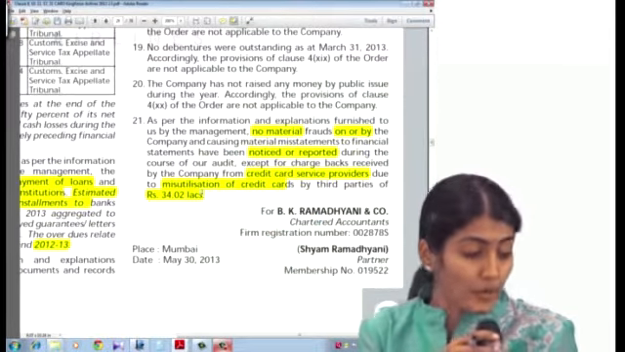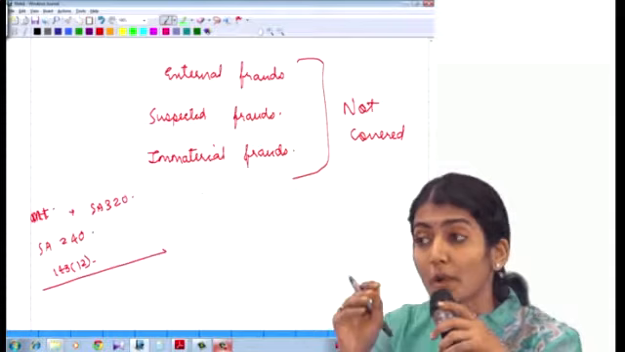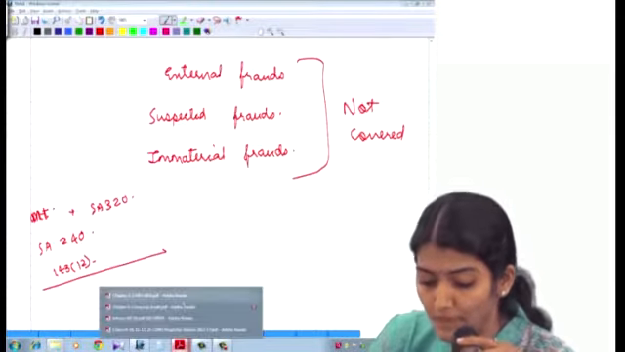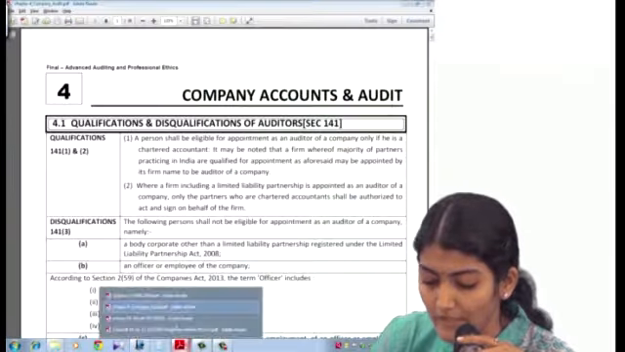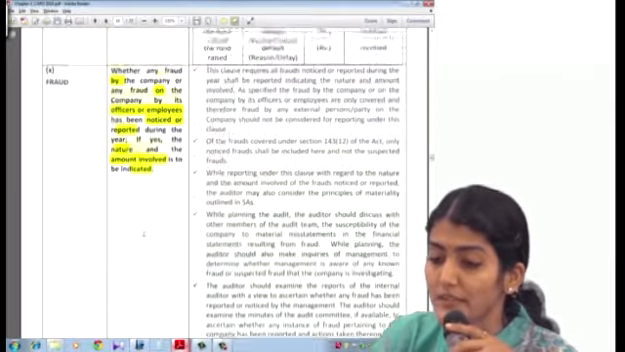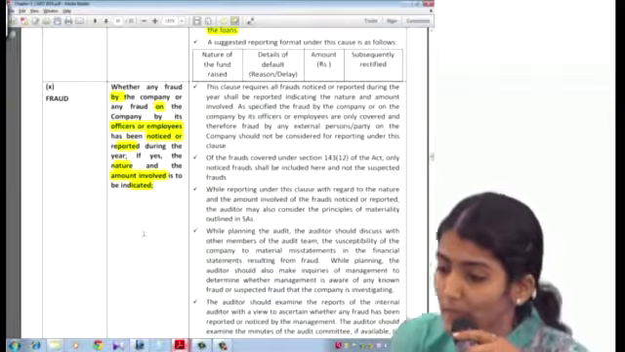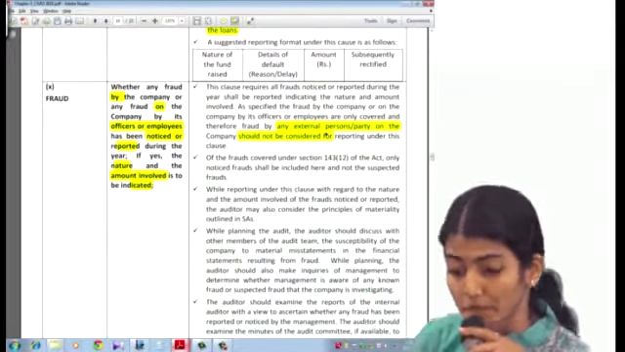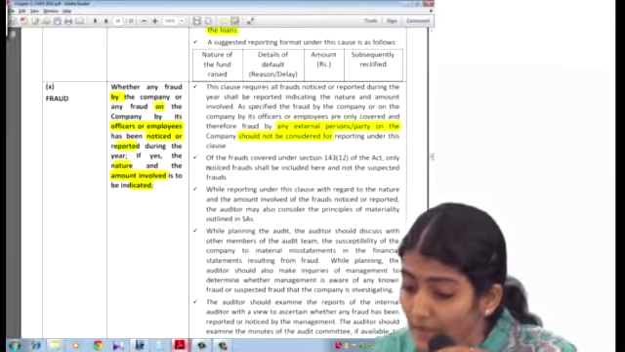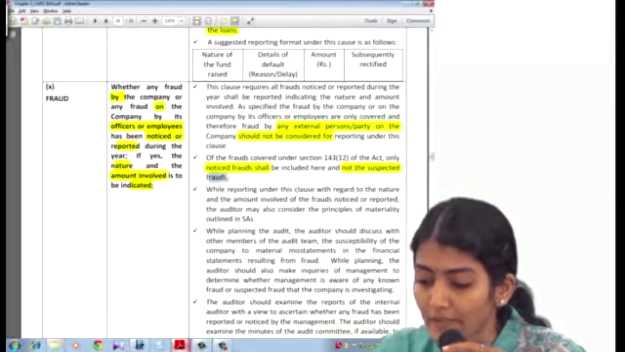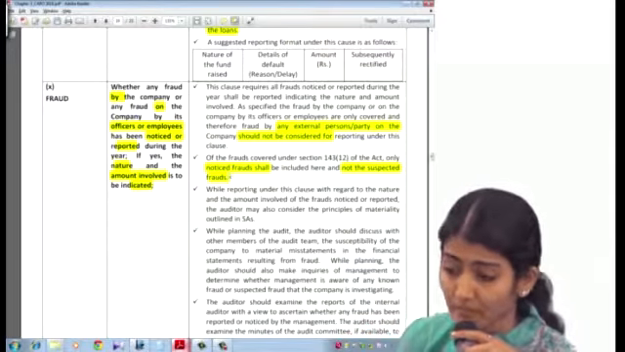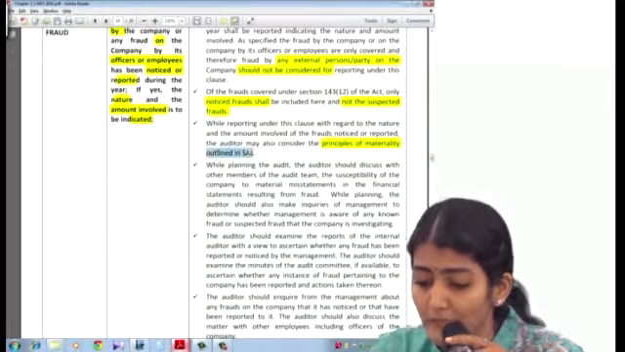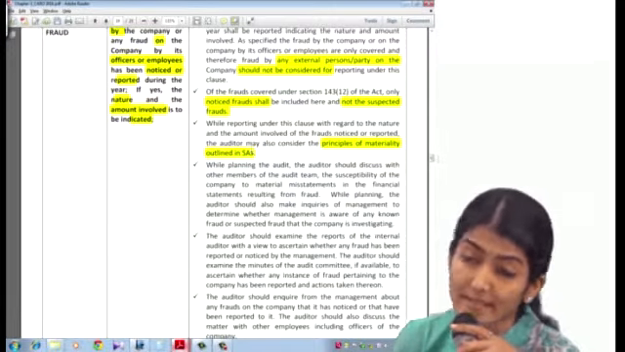Right, so any fraud on the company or any fraud by the company by its officers or employees noticed or reported during the year, if yes, the nature and amount involved is to be indicated. So what does it say? Any external party frauds are not considered for reporting. Then what does it say? Only noticed frauds shall be included, not the suspected frauds. Then for the nature and amount involved, you should consider the principles of materiality as laid down in the SAs.